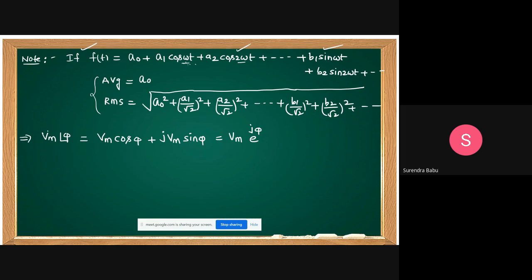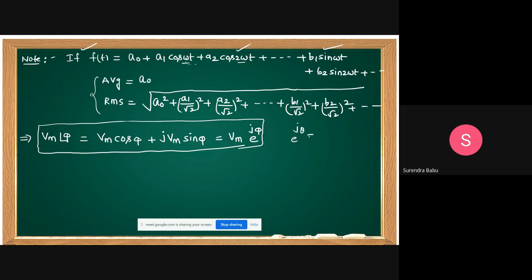How can we convert polar form into rectangular form? All of you know this. Vm at angle of pi equals Vm cos pi plus j Vm sin pi, and even e power j pi, the exponential form representation. What is e power j theta? Cos theta plus j sin theta. This is mathematics.